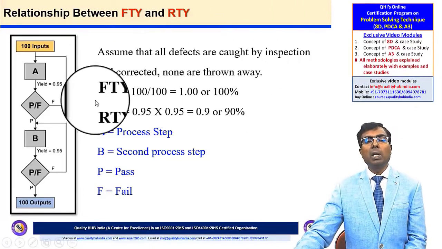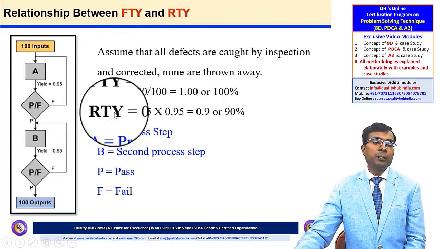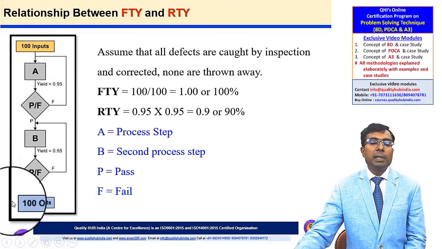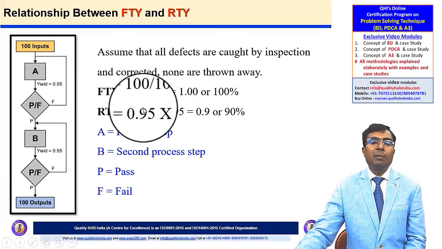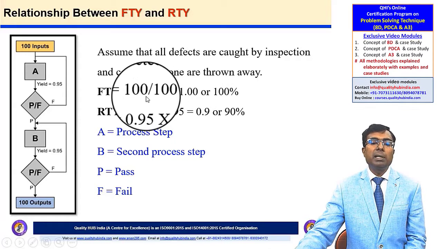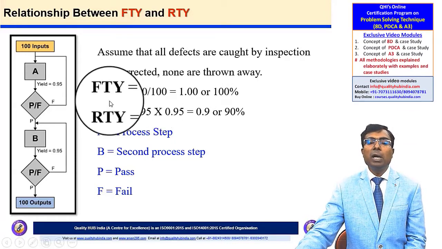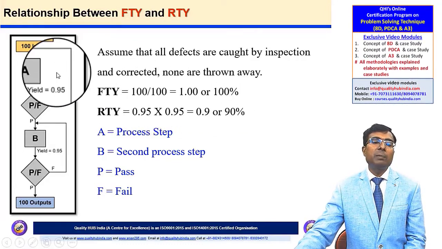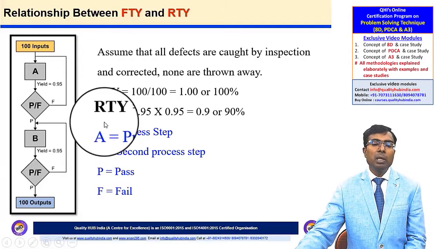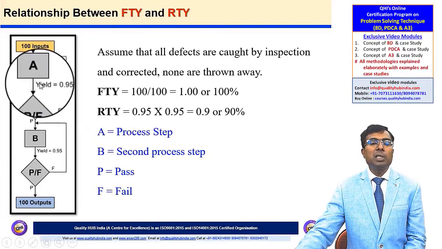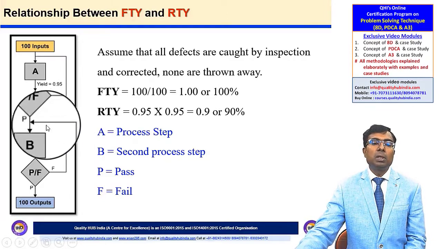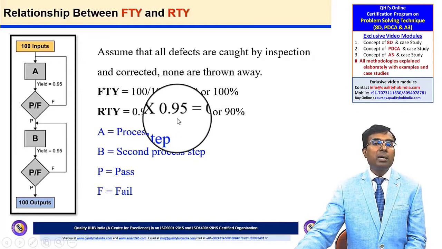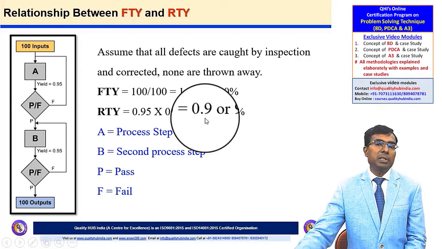Now let's understand how to calculate this first time yield and rolled throughput yield. To calculate first time yield, since I got 100 parts as an output over here, my formula would be 100 divided by input 100. So output is 100 and input is 100. So my first time yield would be 1 or 100%. And this is not capturing any rework being done in any of the process steps. Now rolled throughput yield would be yield at step 1 and yield at step 2, that is 95% and 95%, which will be the multiplication of 0.95 and 0.95. So this is going to be 90% only.